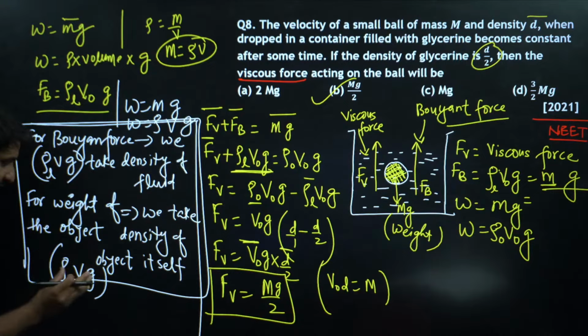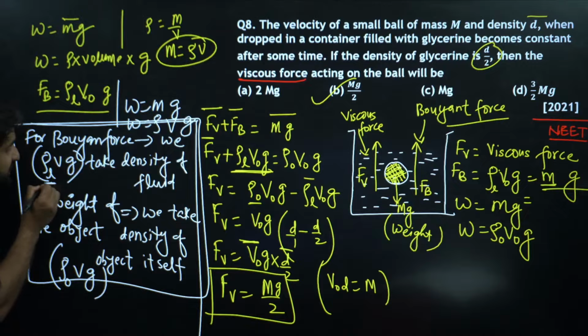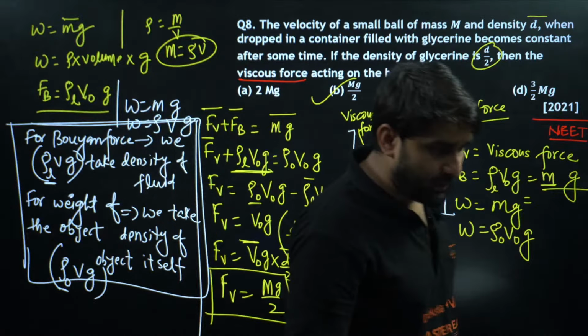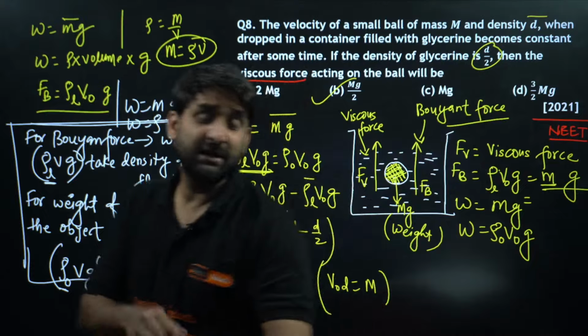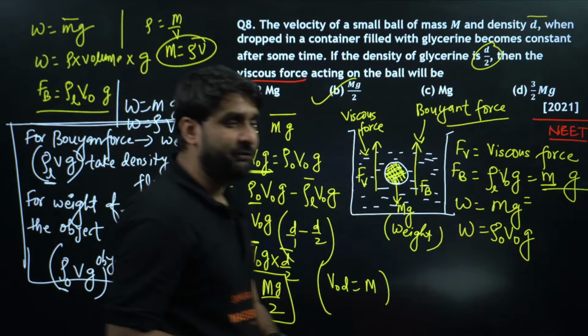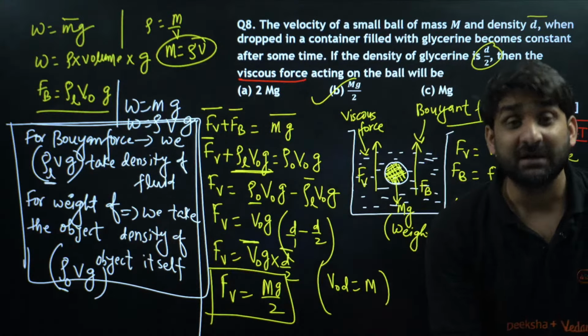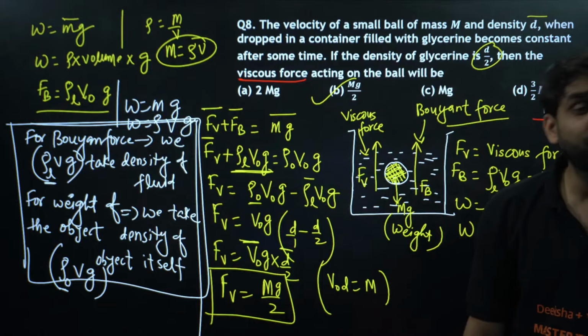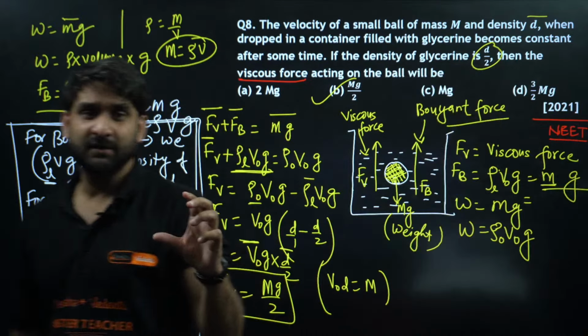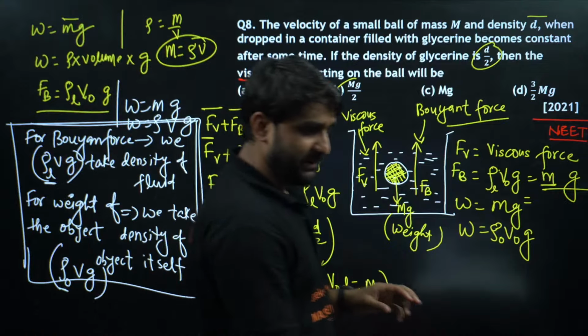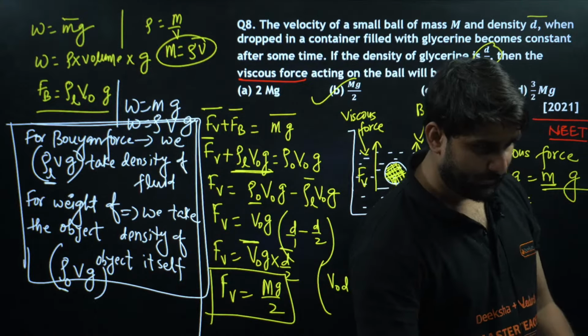Vg, volume of object, acceleration due to gravity. This is the difference, weight of liquid and weight of object. Is it clear to all? So to find out the buoyant force, we consider density of the liquid, and to find out the weight, we consider density of that object. Yes, Ambreya, is it clear to you?